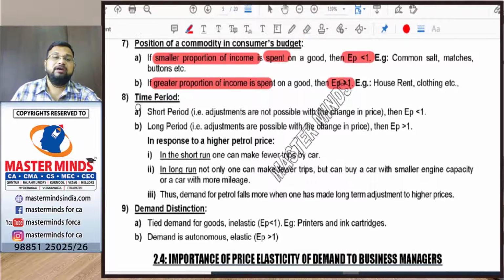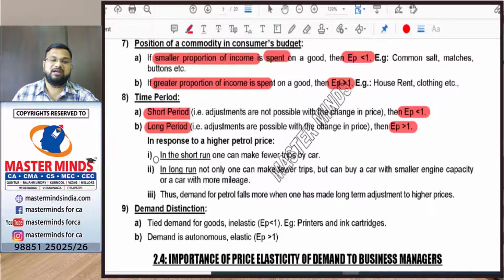Next, time period. The eighth determinant is time period. In a short period, the consumer does not have sufficient time to change according to the prices. That's why there will be less change in demand and the price elasticity value will be less than 1. Long period. In a long period, the consumer has sufficient time to change according to the changes in price. That's why there will be considerable change in demand, so price elasticity will be greater than 1.